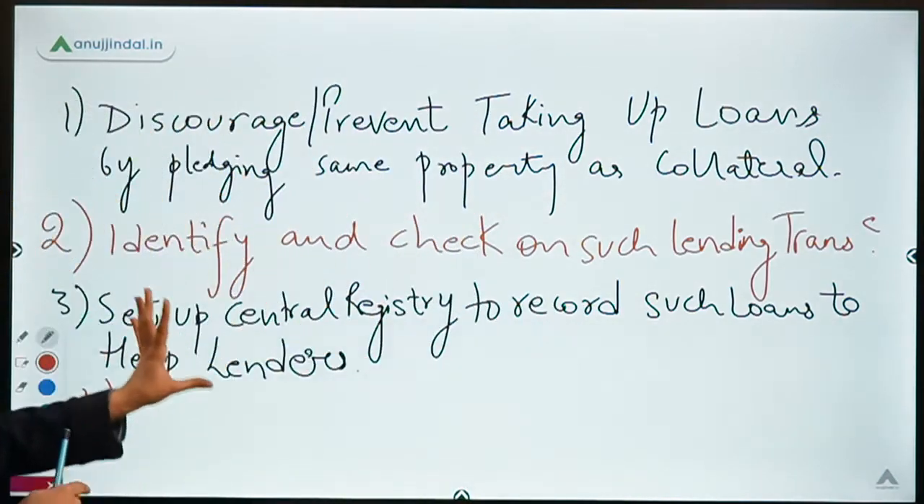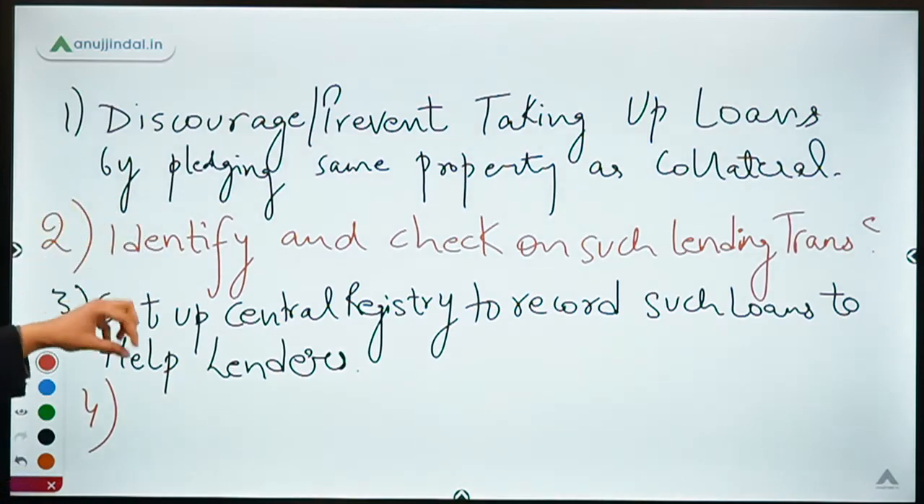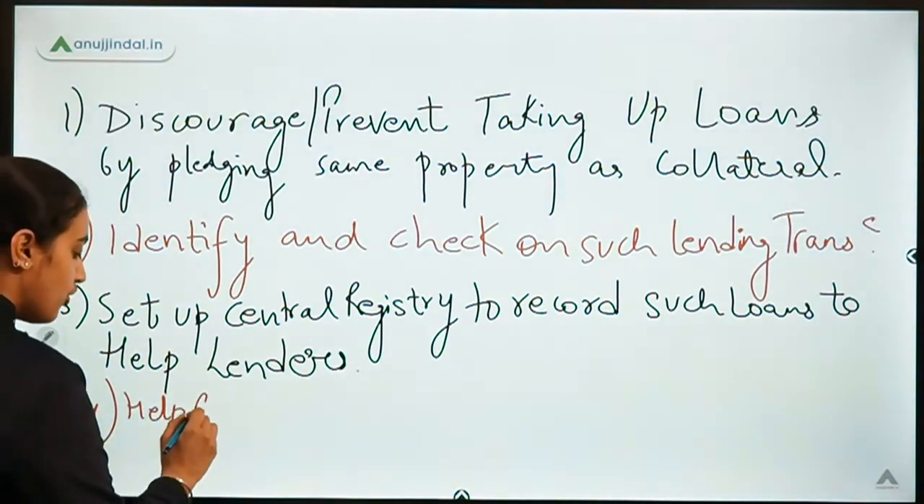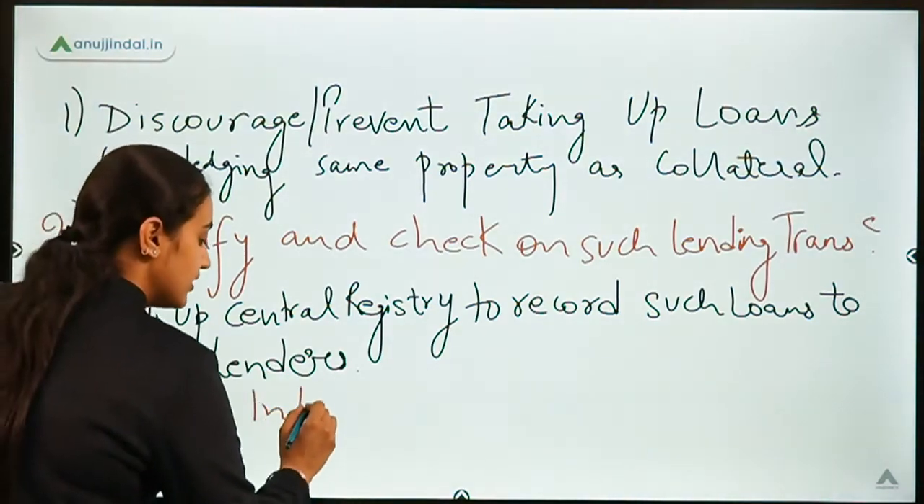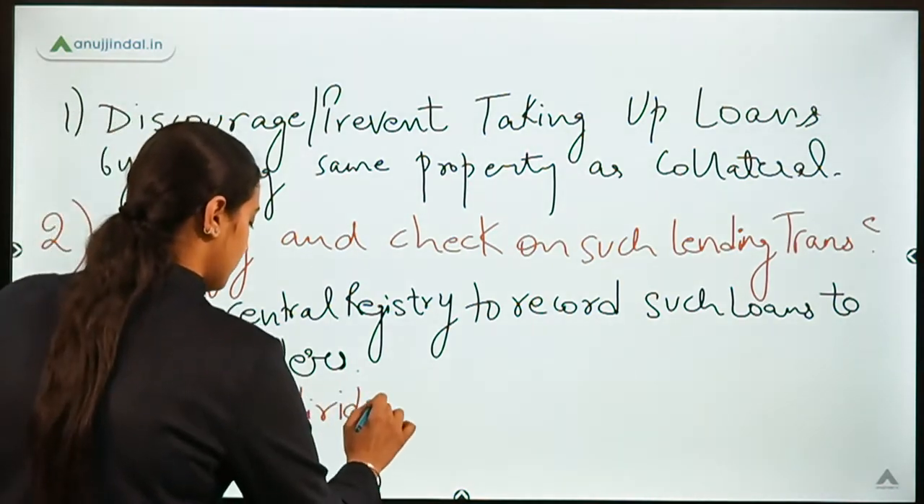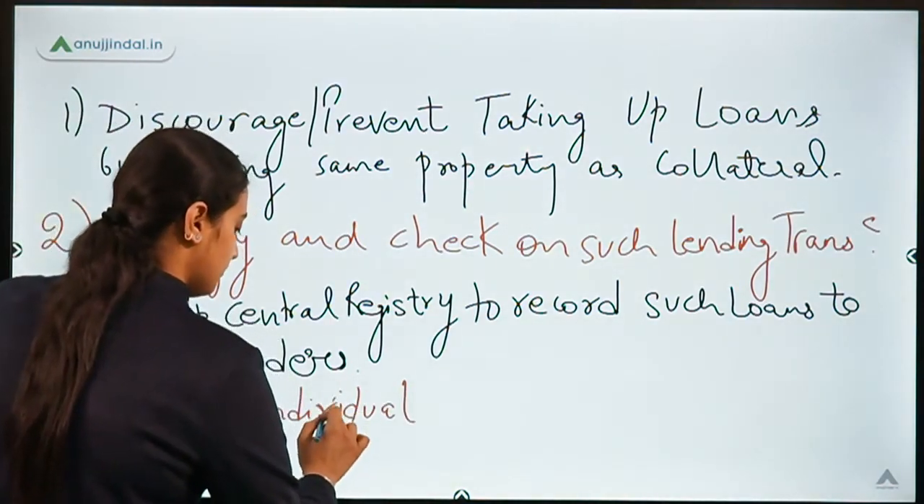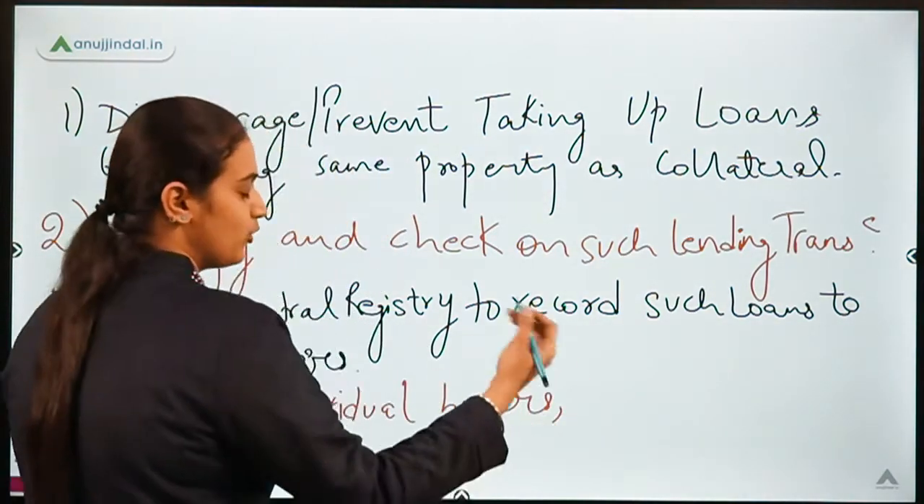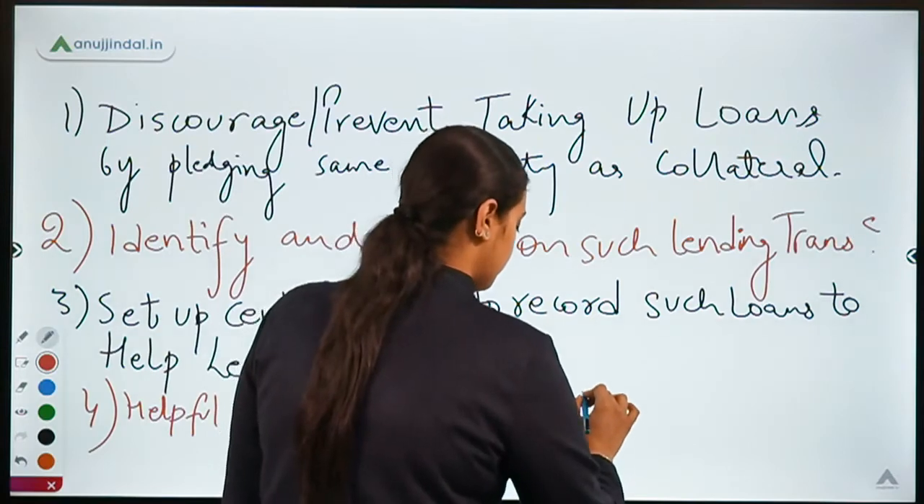So in order to solve that problem, this company was really very helpful. So it was helpful for whom? For individual buyers who were buying that collateralized property.